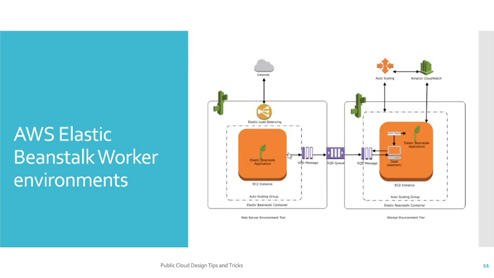This is how the web app and the worker node work with each other asynchronously. That is the power of AWS Elastic Beanstalk, and this is one of the beautiful features, I would say, with which you don't have to take much load, rather AWS will take care of your application design and environment design.